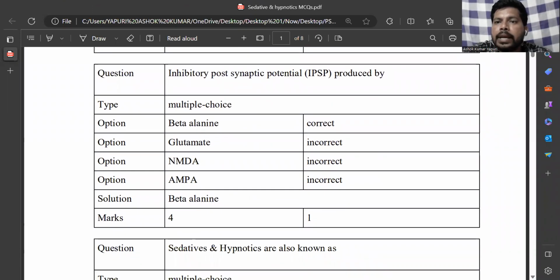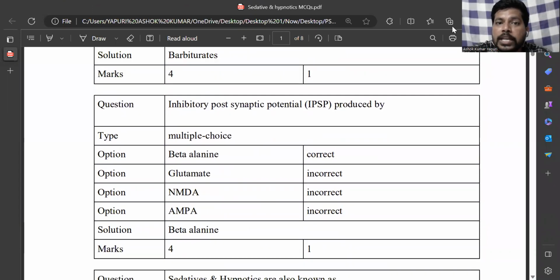Next, inhibitory postsynaptic potential is produced by the: beta alanine, glutamate, NMDA, AMPA. The answer is beta alanine, because GABA, glycine and beta alanine are inhibitory neurotransmitters in the central nervous system, and these can produce inhibitory postsynaptic potential.